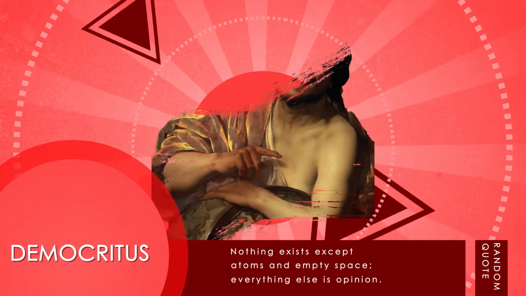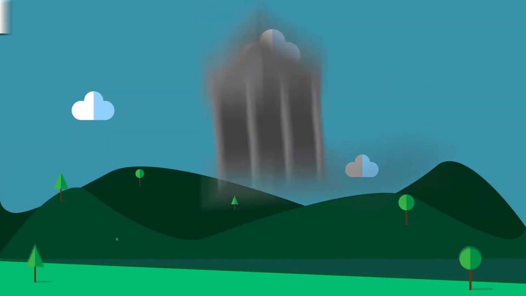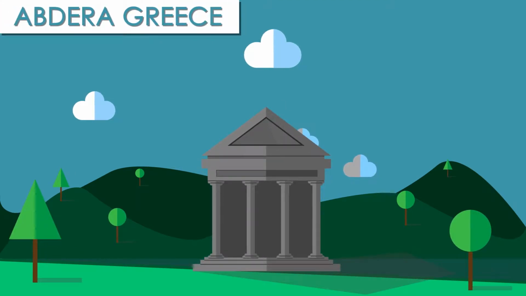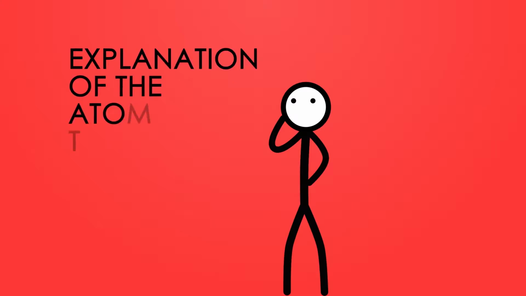Democritus was born in Abdera, Greece in 460 BC and was the son of an extremely wealthy nobleman. He had a terrifying hunger for knowledge and traveled the world. When he returned to Greece, he occupied himself with the study of natural philosophy. He contributed much to scientific knowledge of the ancient world, but the most notable of his contributions is the explanation of the atomic theory.